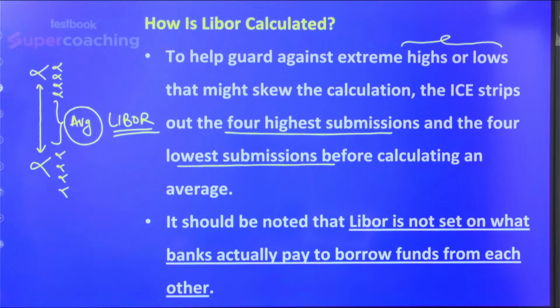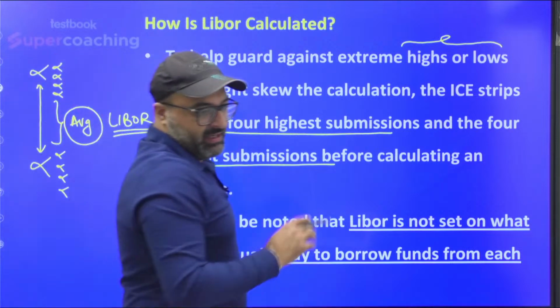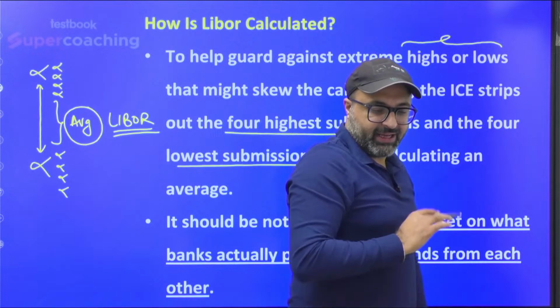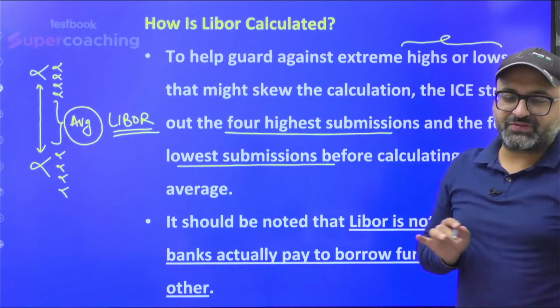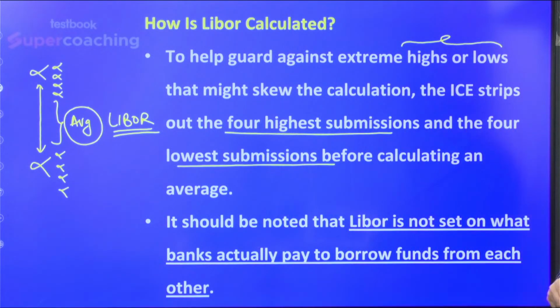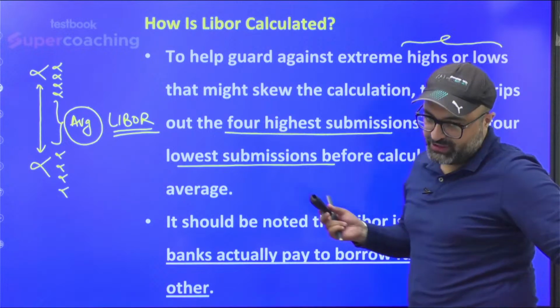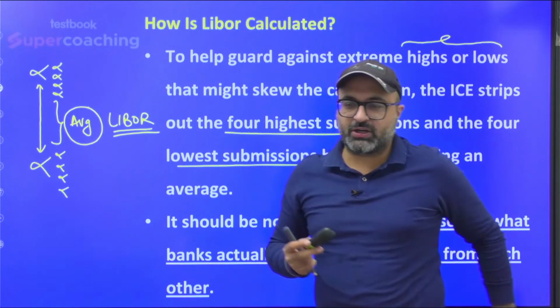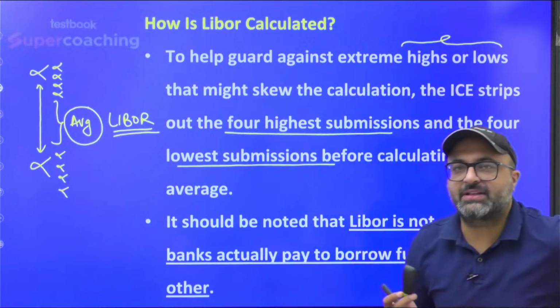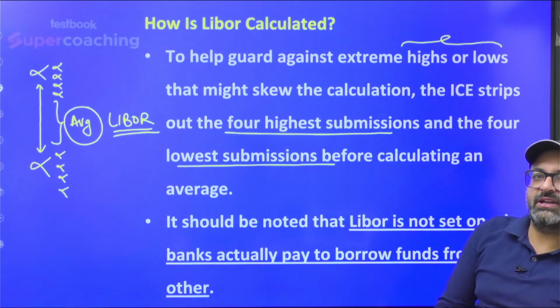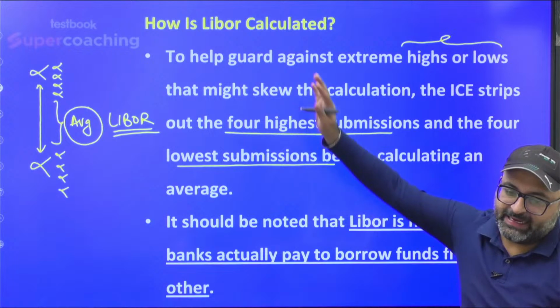I assure you, no one is going to discuss this part in so much detail. So next time if someone asks you how Libor is calculated, I'm pretty sure you will be in a position to answer. Libor is calculated by 18 international banks.